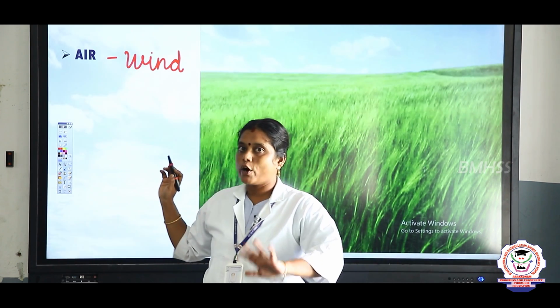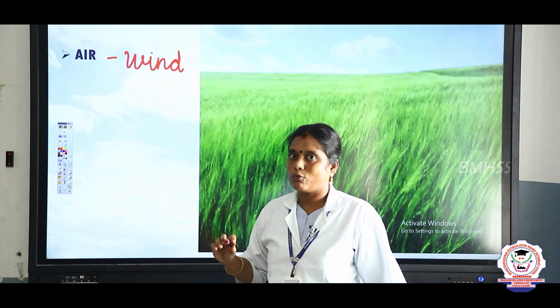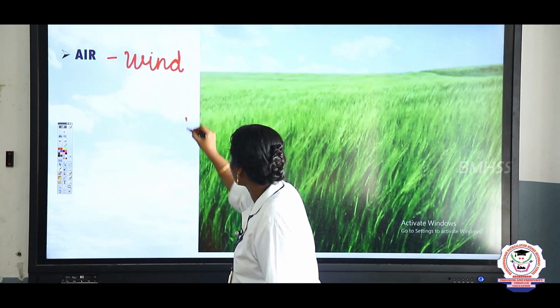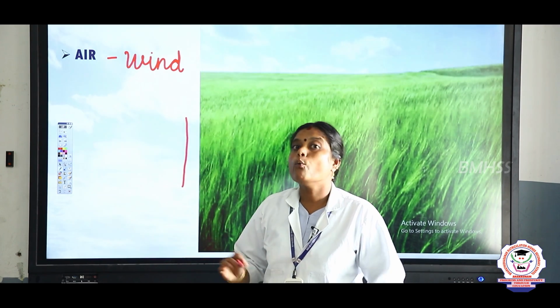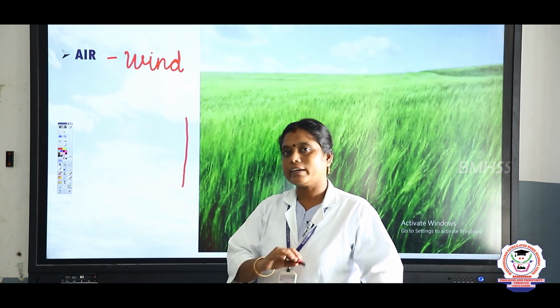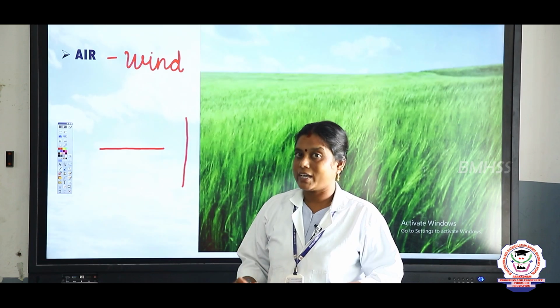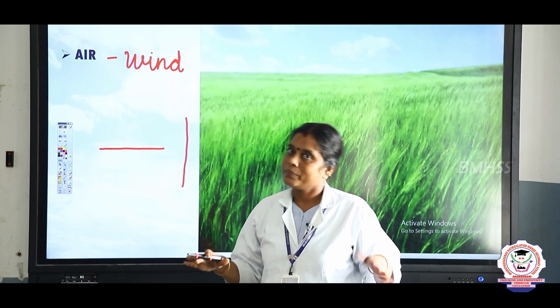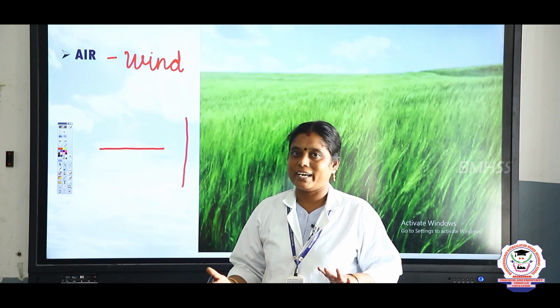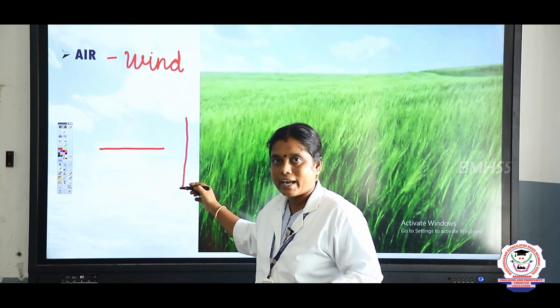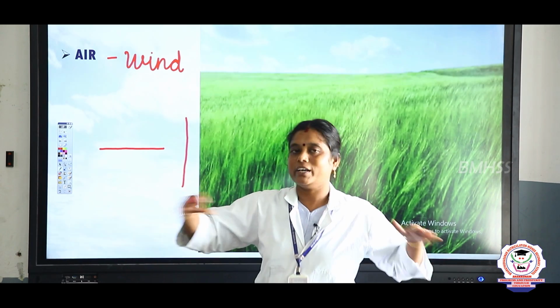Now I will draw two lines here. Can you find what this line is, children? Vertical line. And what is this? We can say sleeping line, or else horizontal line. So this is a vertical line and this is a horizontal line.